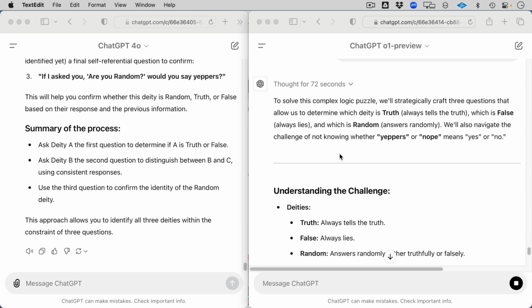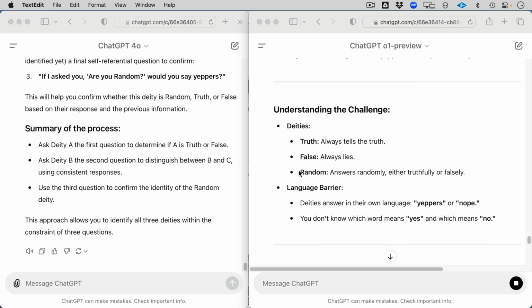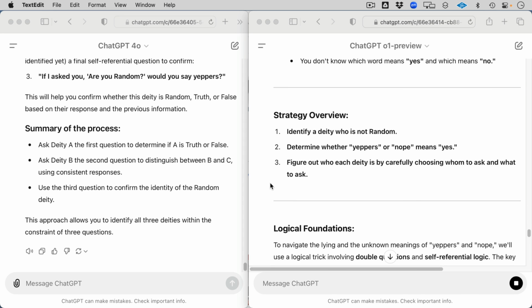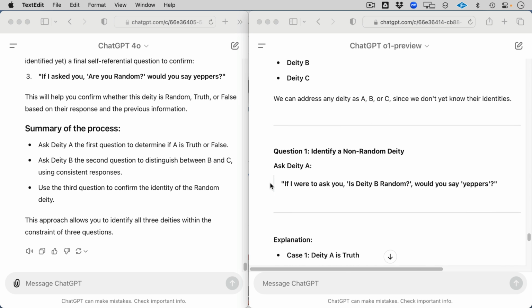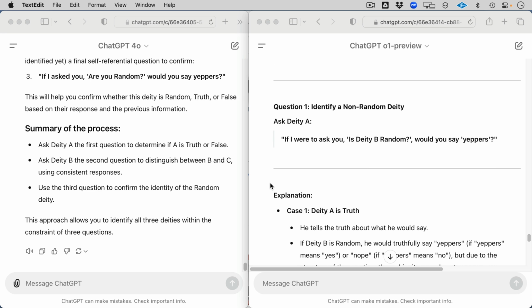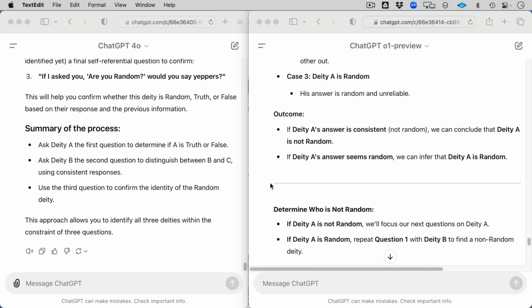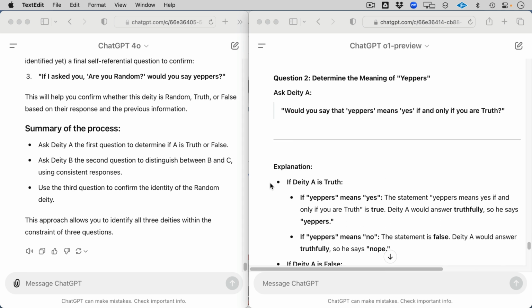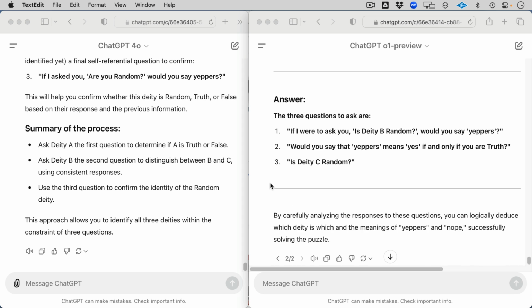So to solve this complex logic puzzle, we will craft deity truth, false, and random. There we go, yeppers and nope. And the language barrier, the strategy, determine logical foundations. We can address this, the question. Okay, question 1, ask deity A. Outcome, determine who's not random. So it's going through the sequential outcome. Let's go to the bottom and see what it comes up with.